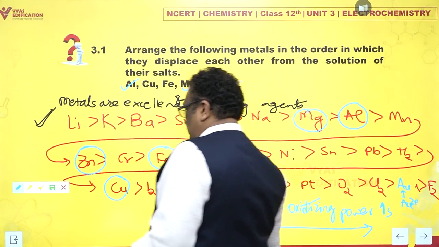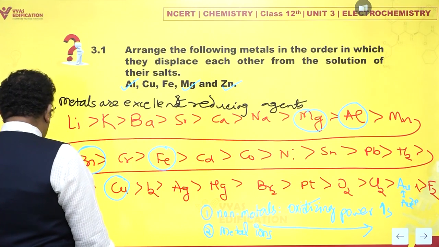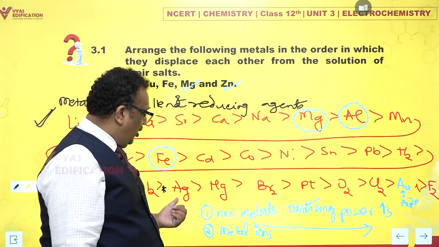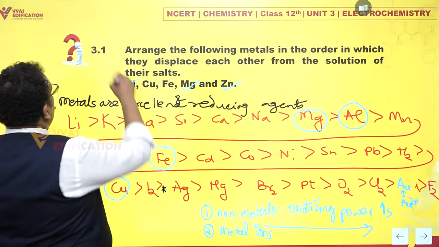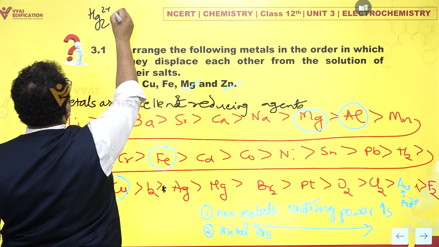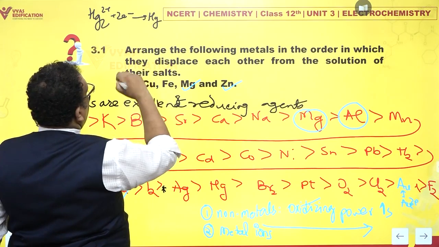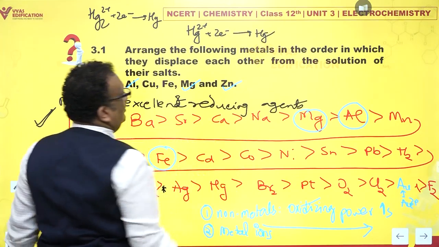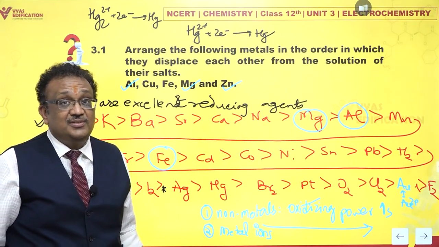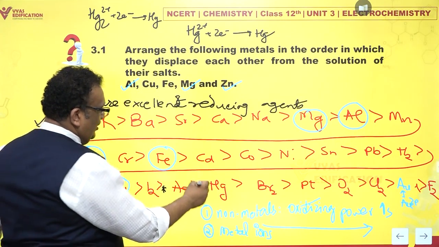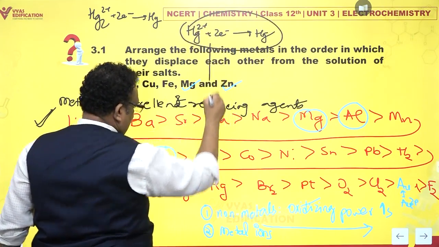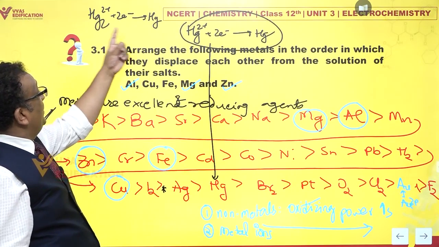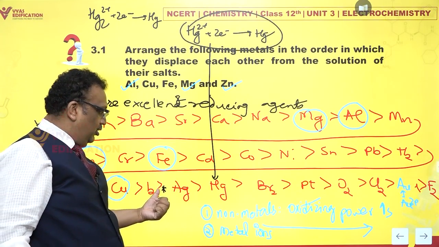One more caution. In a few books, you might find mercury located here before silver. Why is it and how come this mercury is here? There are 2 cases. One is mercurous ions being reduced to mercury, and then there is another case of mercuric ions being reduced to mercury. Is there a difference? Of course there is. What is the difference? This is the one which I am using here. Mercuric ions being reduced to mercury, the location is this. In case you have mercurous being reduced to mercury, it would come just on this side of silver.